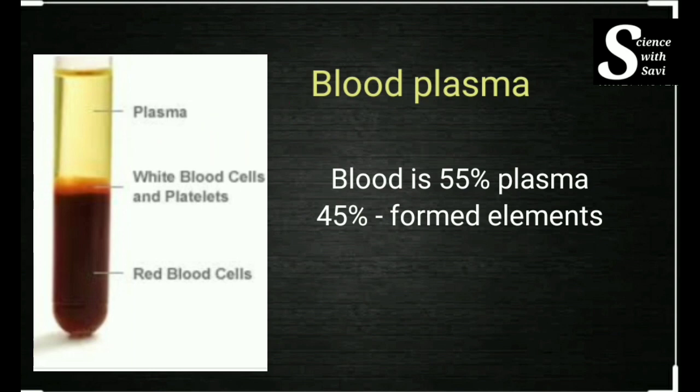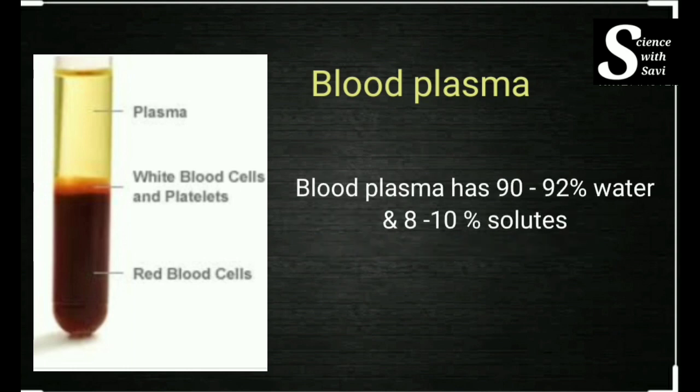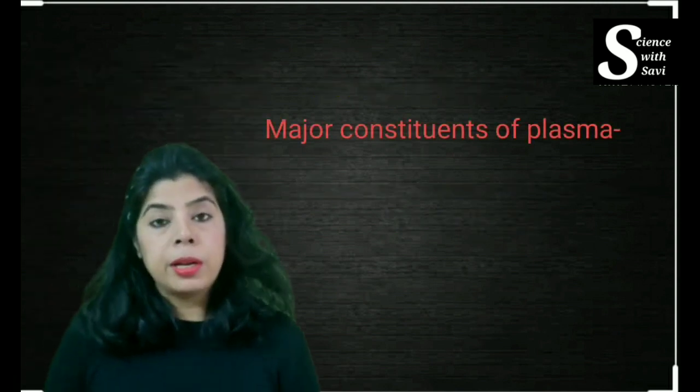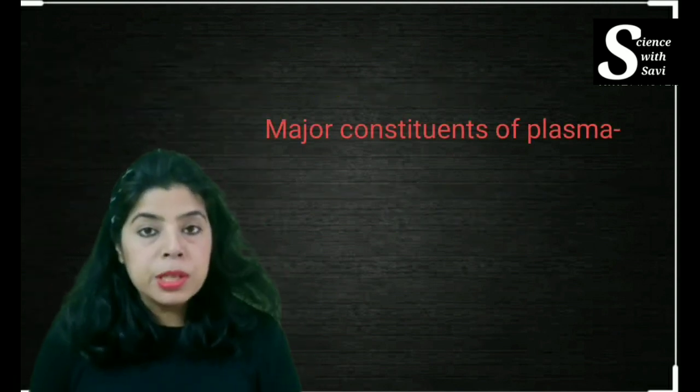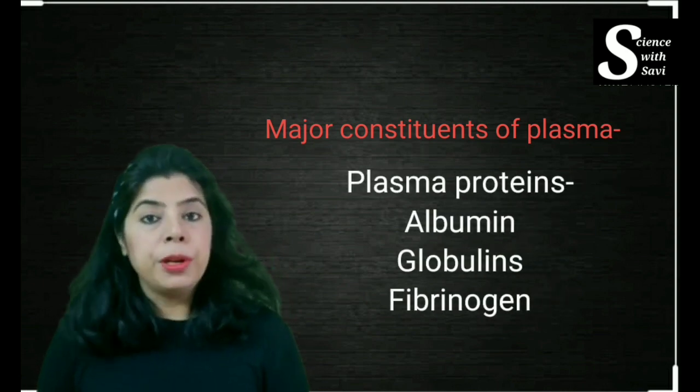If the formed elements are removed from the blood, you get a straw colored liquid which is called the blood plasma. Okay, this blood plasma has 90 to 92% of water and 8 to 10% of solutes. Now, what is there in the blood plasma? Blood plasma contains some very important proteins which are called the plasma proteins. Some of them are albumins, globulins, and fibrinogen.